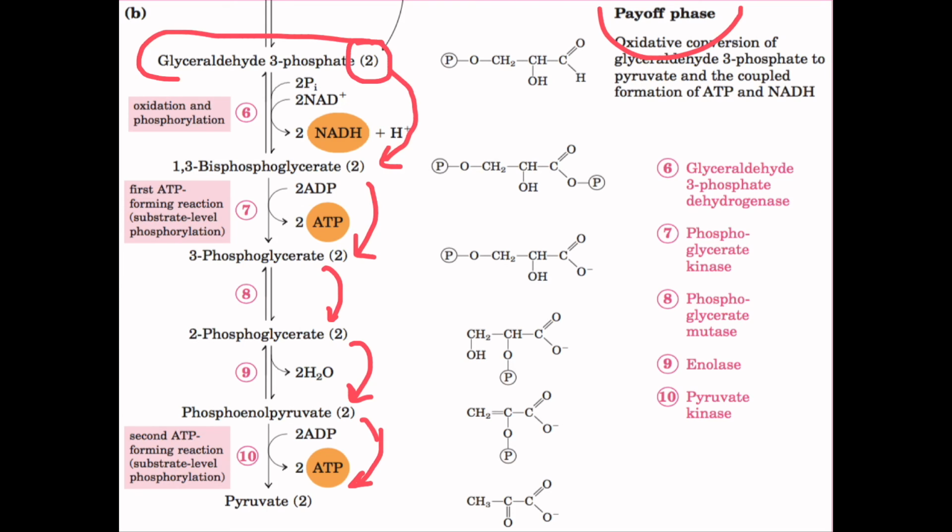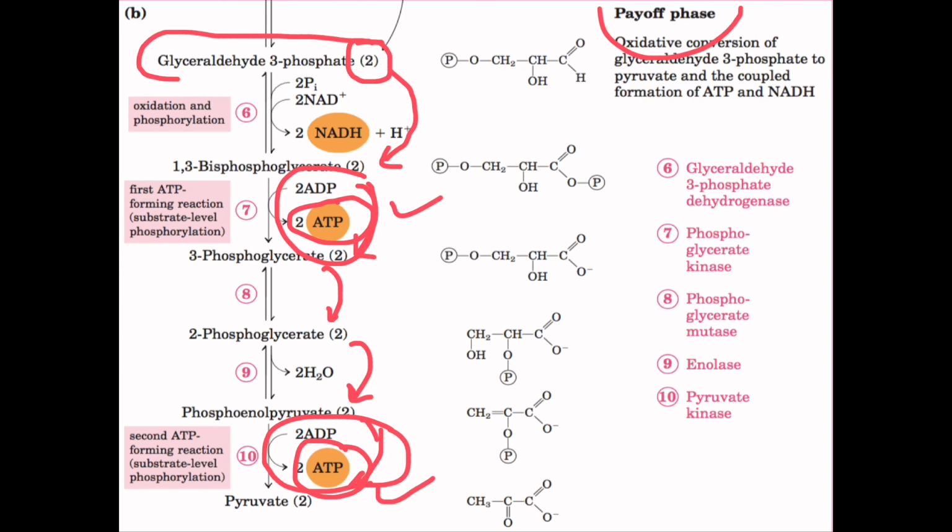This phase is known as the payoff phase because we get paid off whatever energy we invested in the earlier phase. As you can see in this reaction, 2 molecules of ATP are formed, and again in the final step, 2 molecules of ATP are formed.